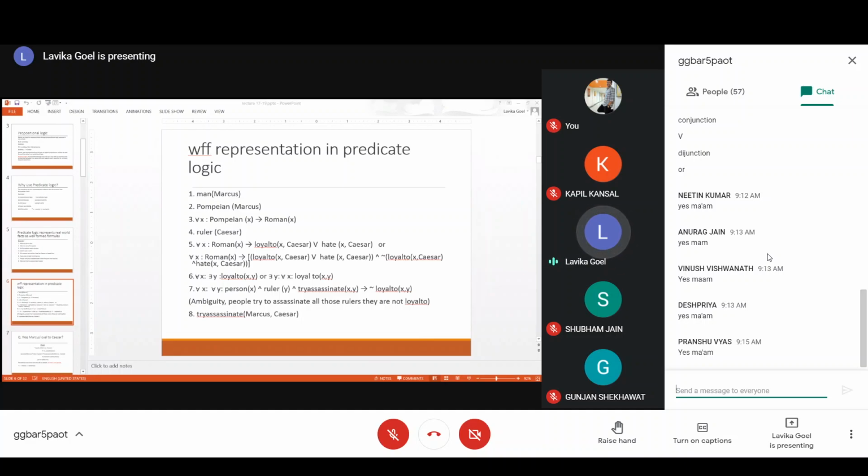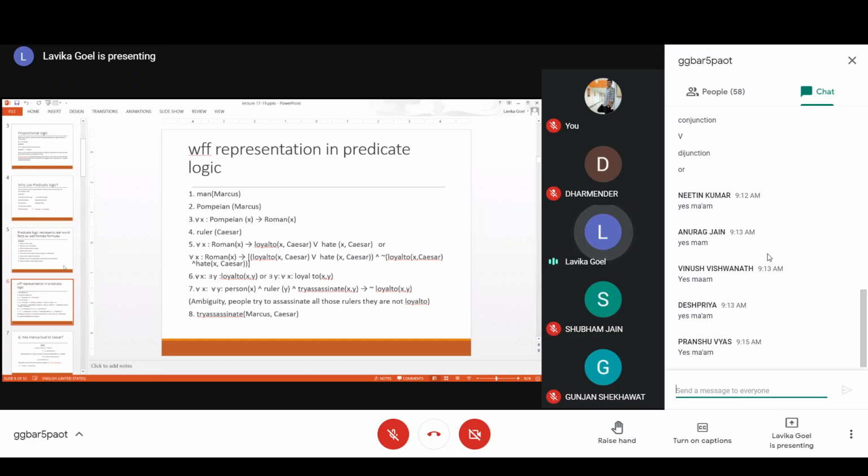But it could be interpreted in a different way also: that if he is not loyal to somebody, then he will try to assassinate him. So in that case, you will have a different representation.